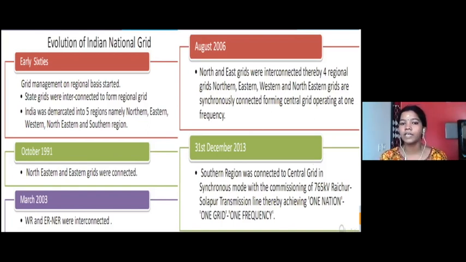The reason why we moved into this concept of central grid is that in 2012, we had the issue of blackouts. I think around July 2012, we had these blackouts. So what is meant by a blackout? For 2 days continuously, there were a lot of power cuts happening. We were not able to restore the grid.